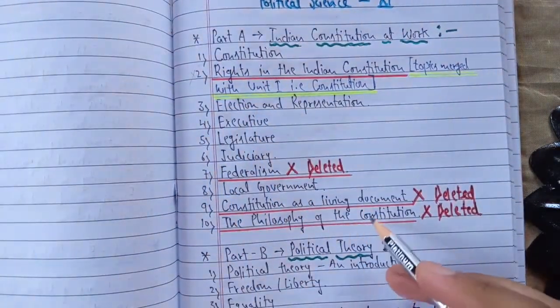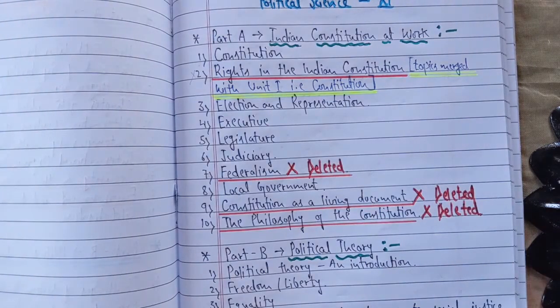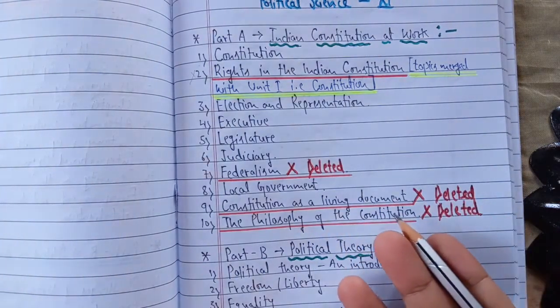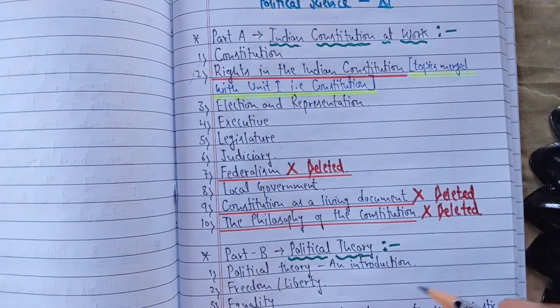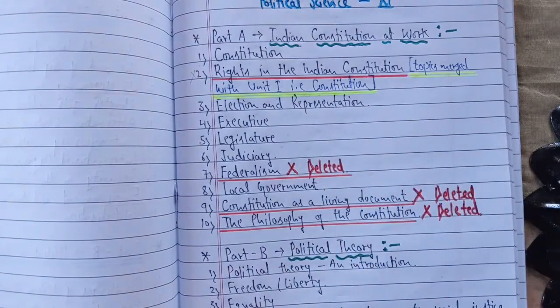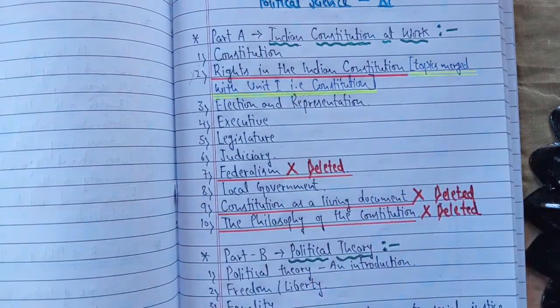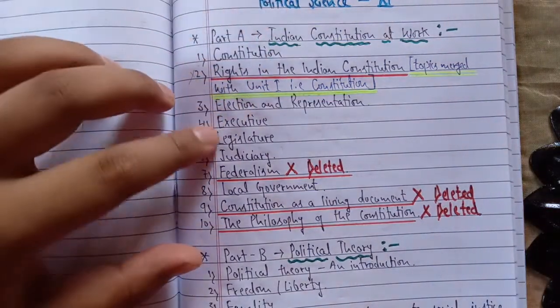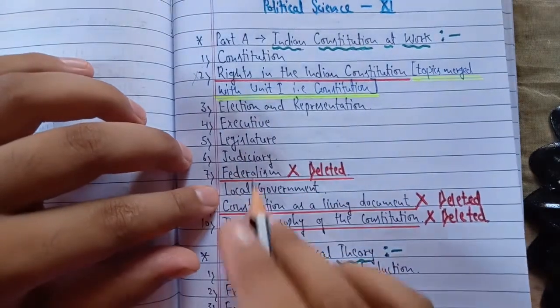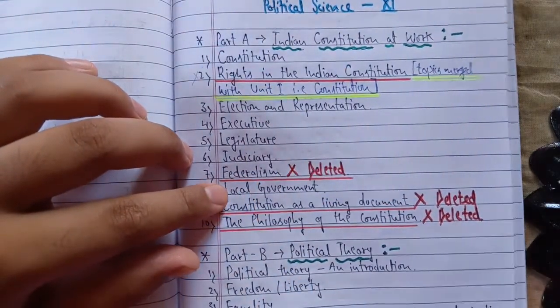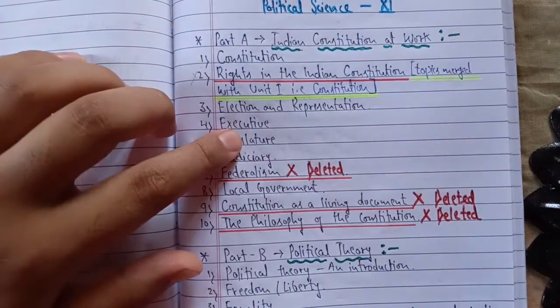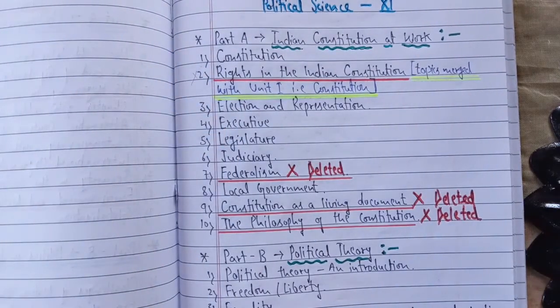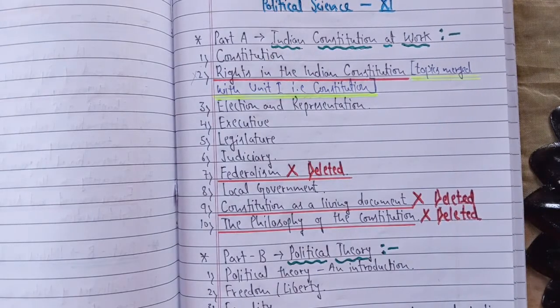But now we'll be just giving a brief discussion or an introduction, that what do we understand by living document, or what is the philosophy of constitution. But previously they were completely separate chapters. So this will be your part 1 book, in which three chapters have been retained completely, and some short topics have been merged. And in these chapters, some of the subtopics have been deleted, but the entire chapter is not deleted. The chapter is there, but we'll just go through what all topics we have to go through. I will send all the important details to your WhatsApp group also.